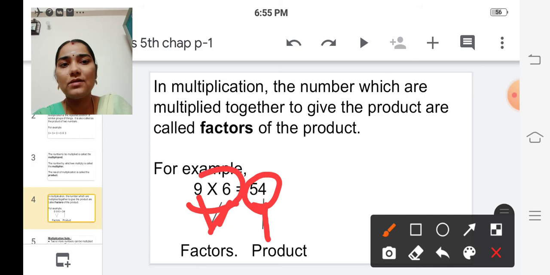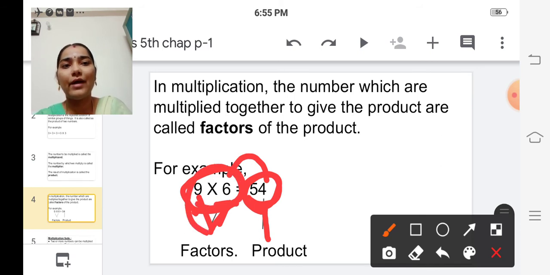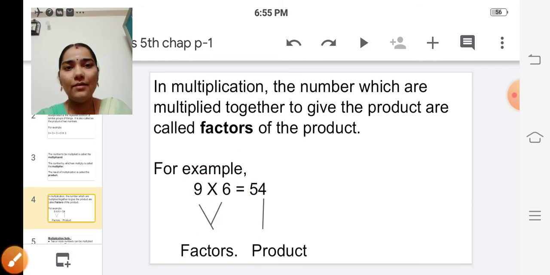These two numbers are called factors of this product. So here, 9 and 6 are factors of 54. Okay? These two numbers are called factors of this product. So 9 and 6 are factors of 54. Is it clear, children?